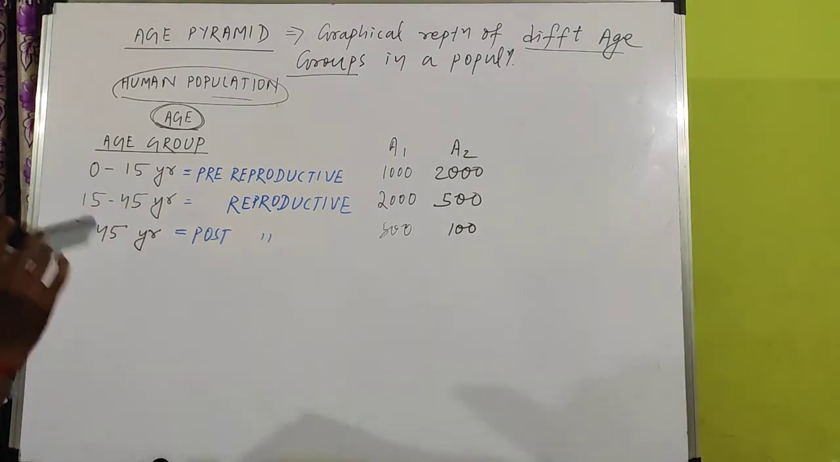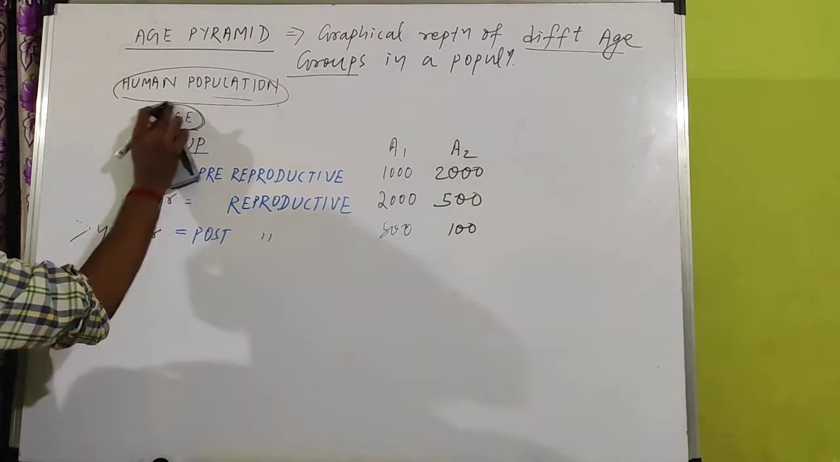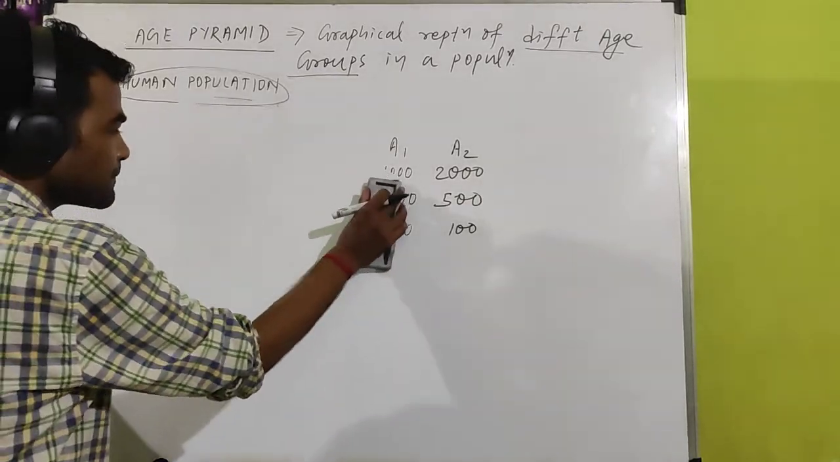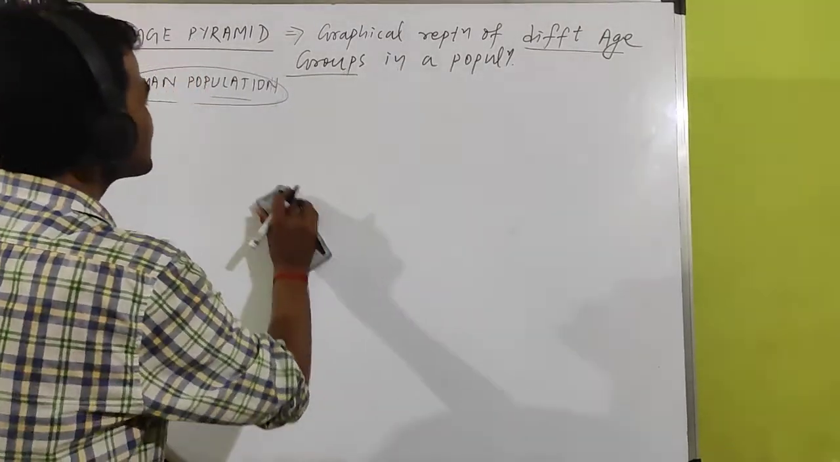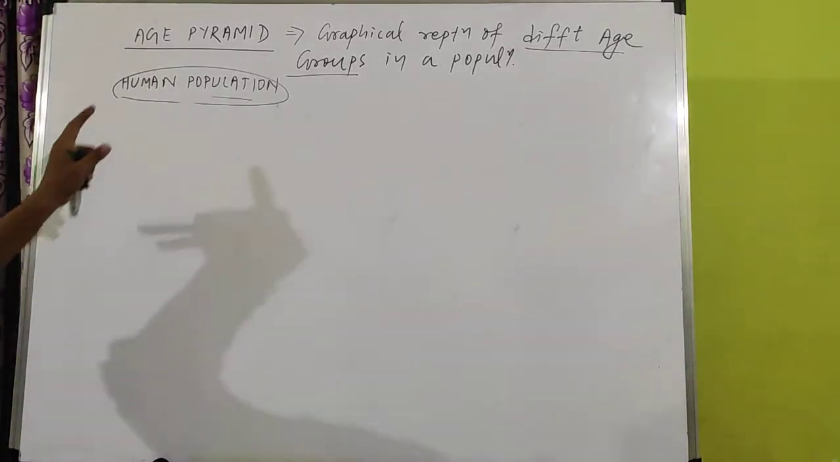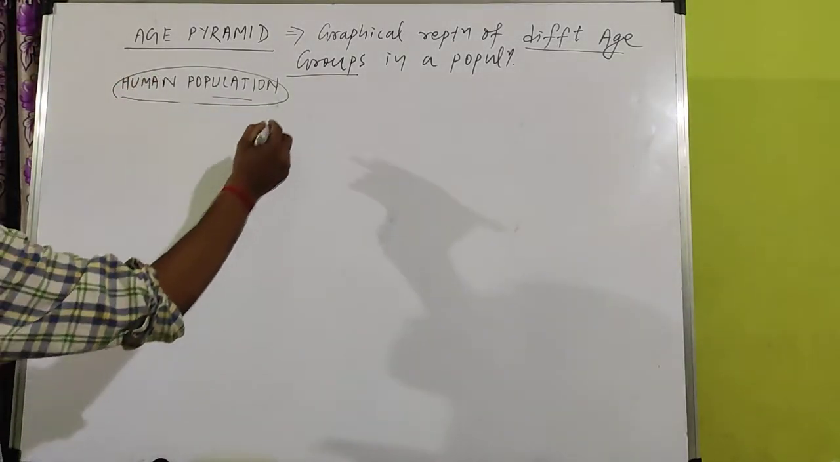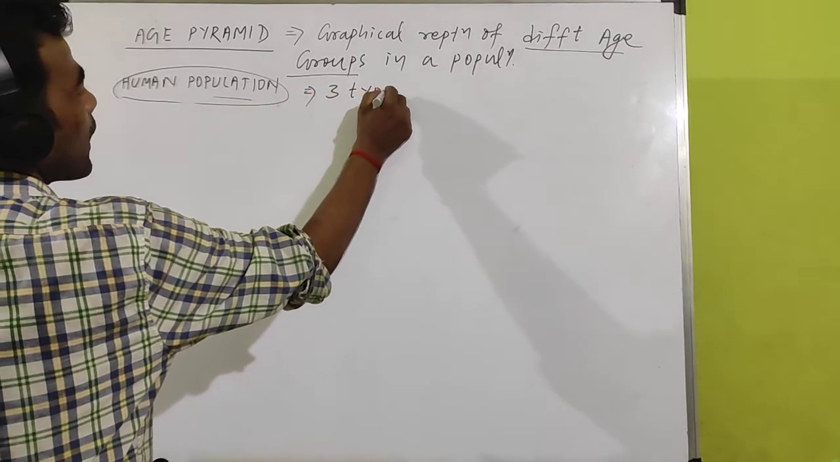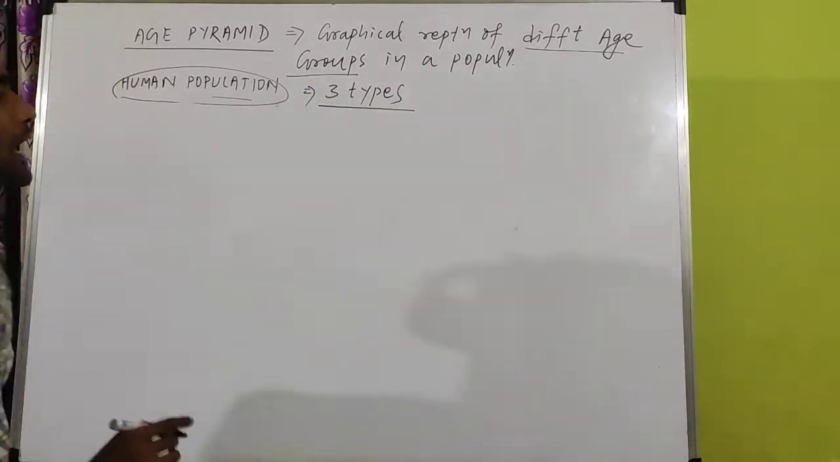Okay, so now we will discuss what the different types of age pyramid are. The age pyramid is categorized into three types. How many types of age pyramid are there? Three types. One by one we will discuss.